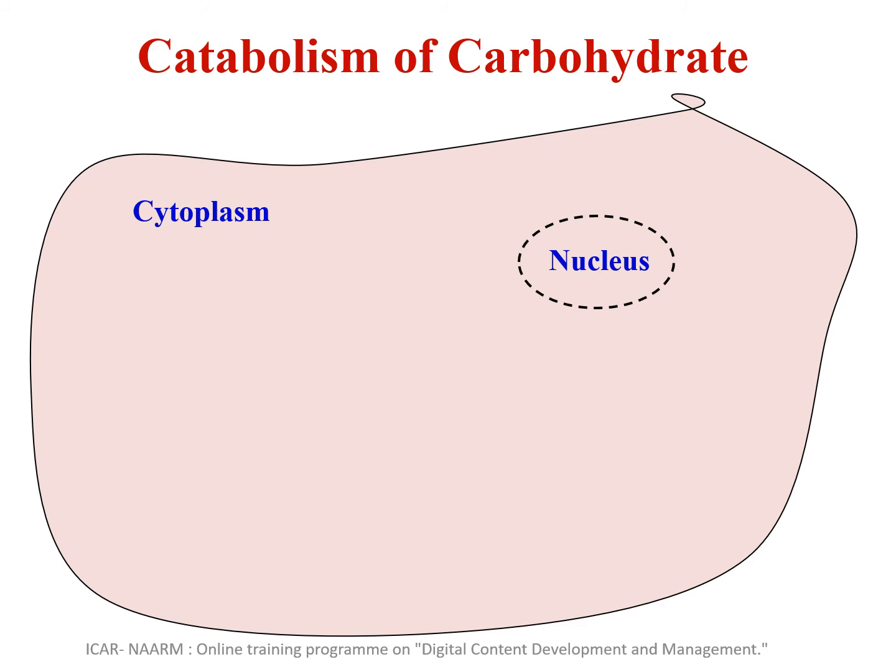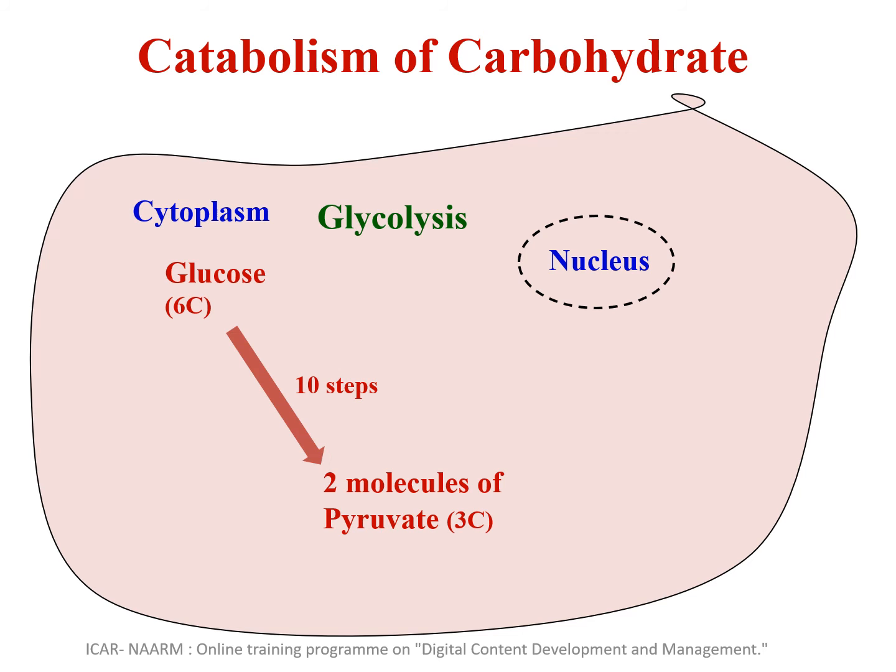So let us have an overview of what happens to this glucose inside the cell. So I told you complete oxidation of glucose. That involves two metabolic pathways. One is called glycolysis and the other is called the TCA cycle or Krebs cycle. Glycolysis takes place in the cytoplasm.